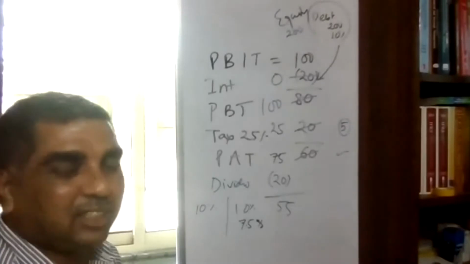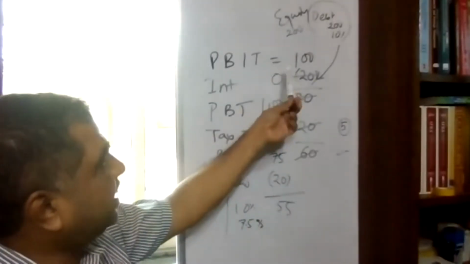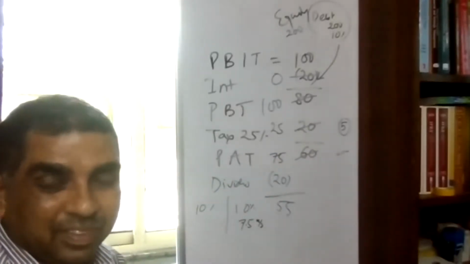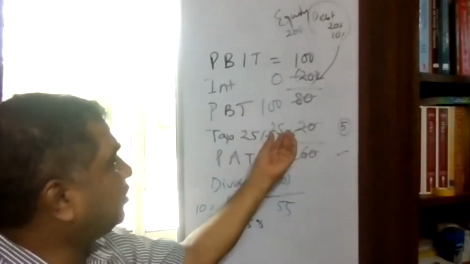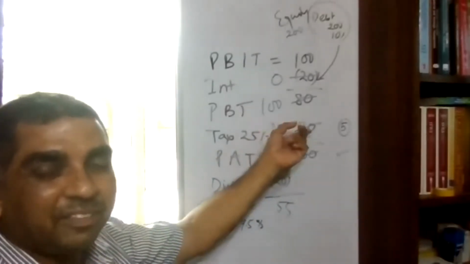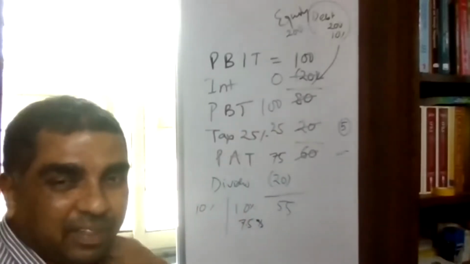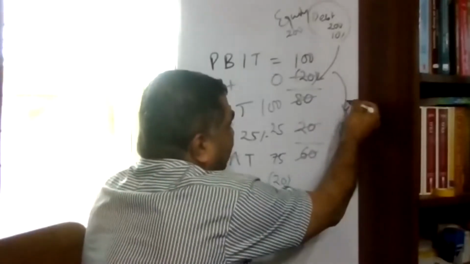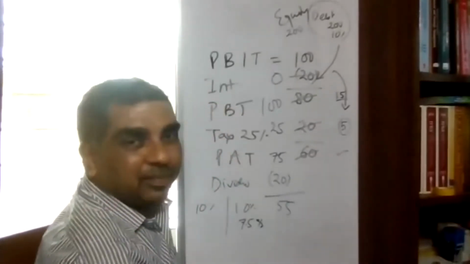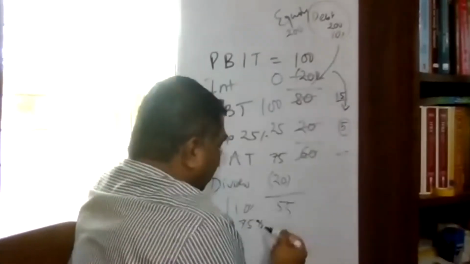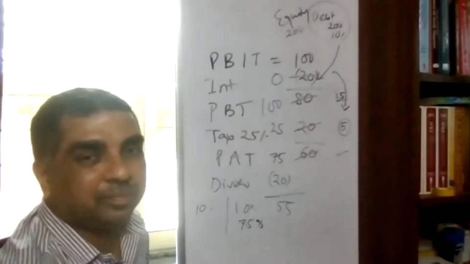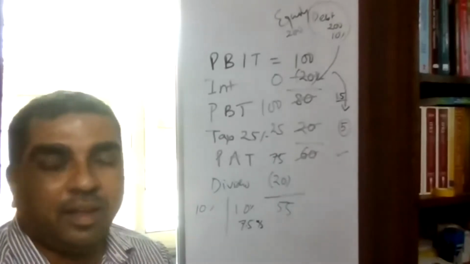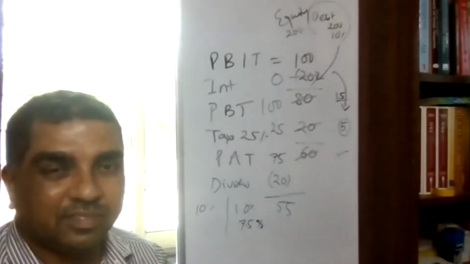But if you consider the tax effect, by taking this debt, I am saving 5 rupees as my tax. Otherwise I was normally supposed to pay tax 25 rupees. Since I have taken a debt, I am paying 20 rupees, so 5 rupees I am saving. So 20 rupees I am paying, 5 rupees I am saving. So effectively, how much am I paying? 15 rupees. And this 15 rupees on 200 rupees comes to 7.5%. Are you getting this?